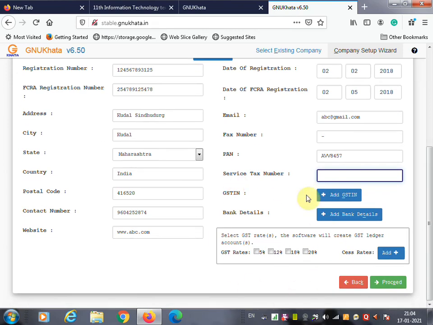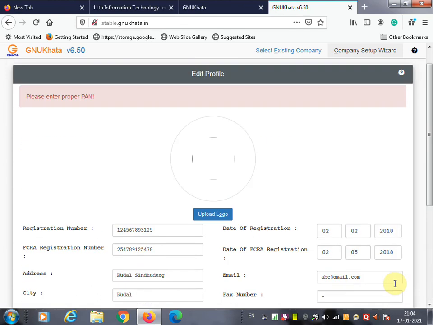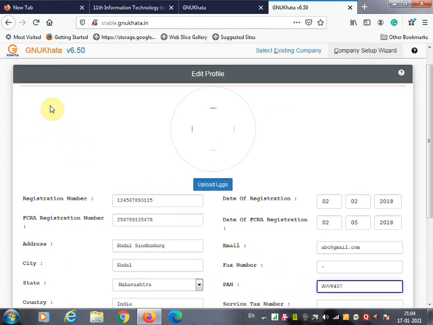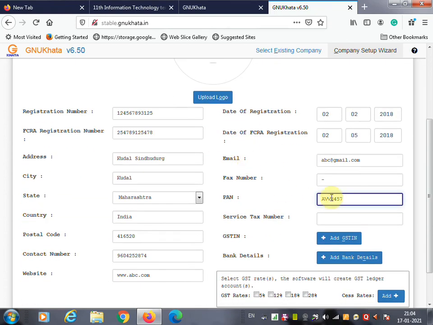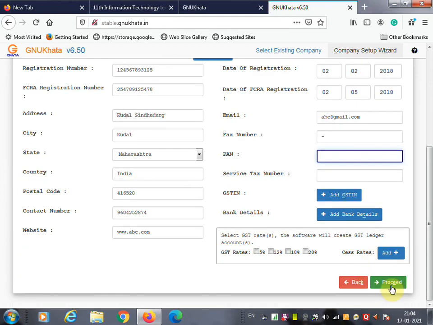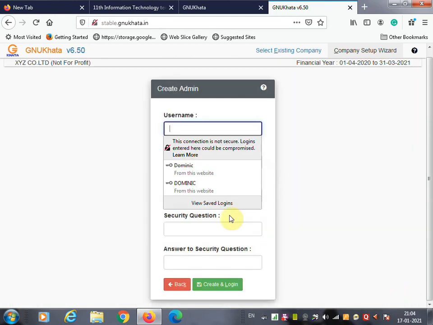Once you finish adding this, then you have to click on proceed. Once you click on proceed, it asks to please enter a proper PAN number. If you don't have a PAN number, don't enter it. You click on proceed. Once you proceed, the next screen will appear.